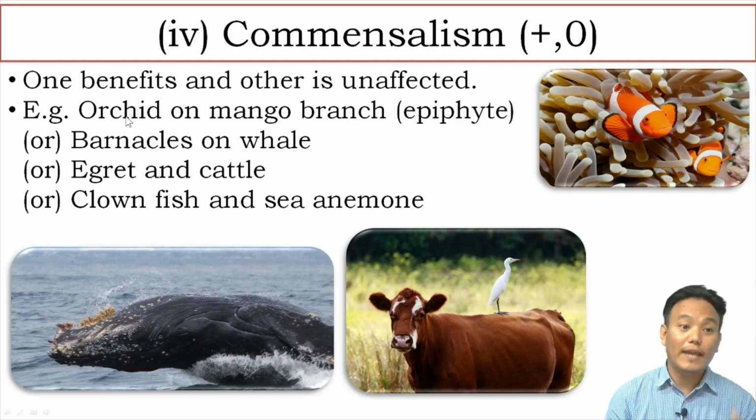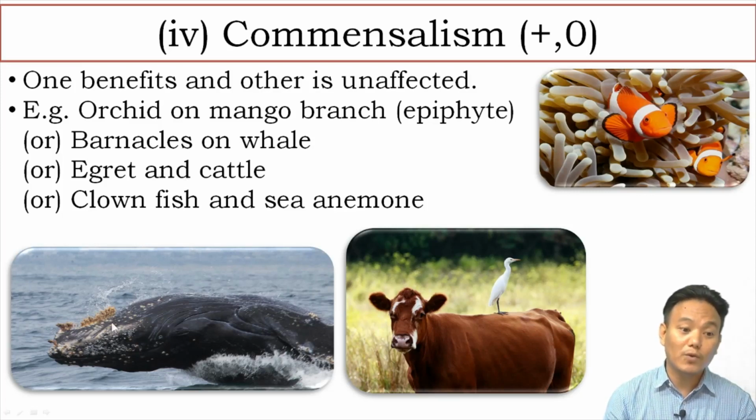In the animal world we have barnacles, which are small arthropods that grow on whales. Barnacles growing on a whale is a form of commensalism. Here the barnacles get benefited, whereas the whale remains unaffected. A whale is a huge animal, so it can move from place to place, whereas barnacles are small and cannot move on their own.